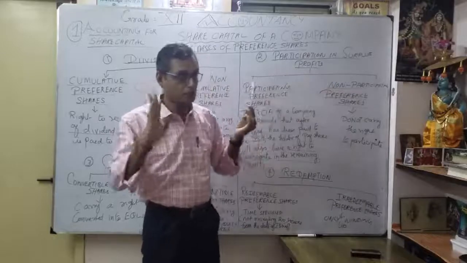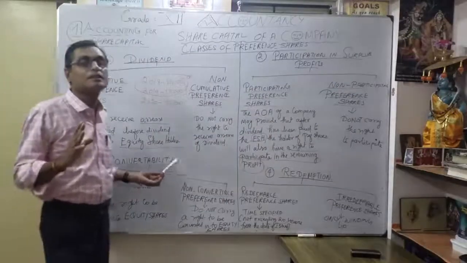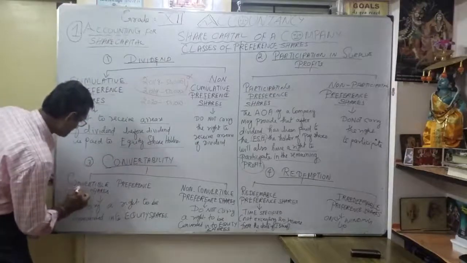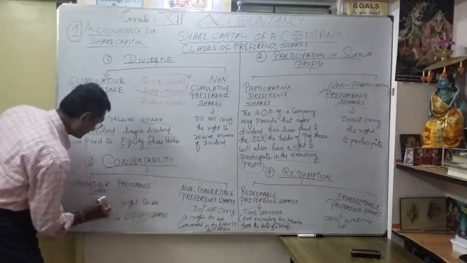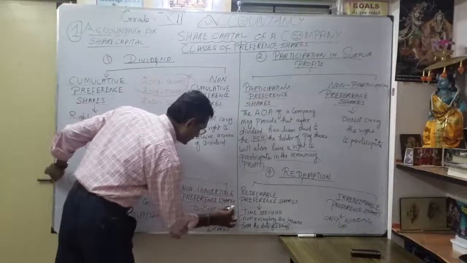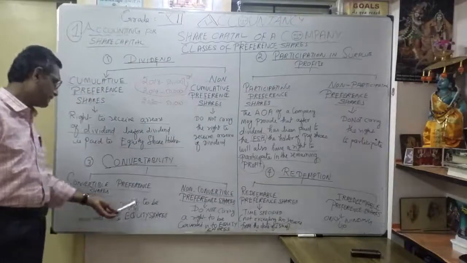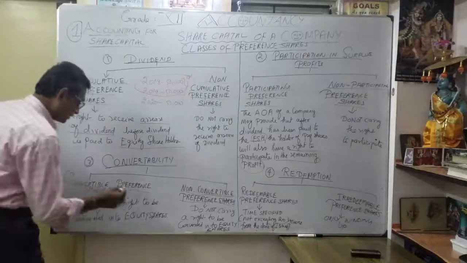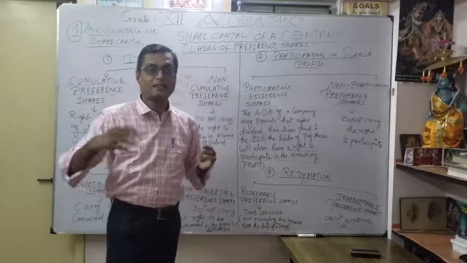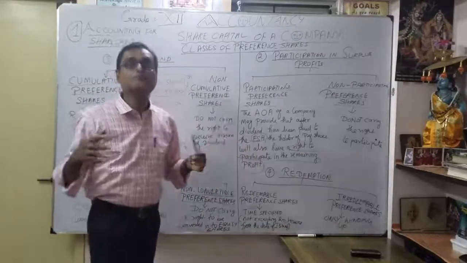Total discussed before. Correct. Now the very important one, convertibility. Under convertibility, one is convertible preference shares, the other is the opposite, non-convertible preference shares. What is the meaning of convertible preference shares? Simple. They carry a right to be converted into equity shares. Preference shares have a right to convert into equity shares. That's why it is called convertible preference share.